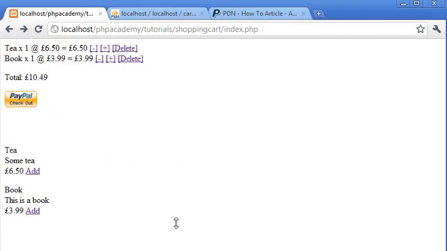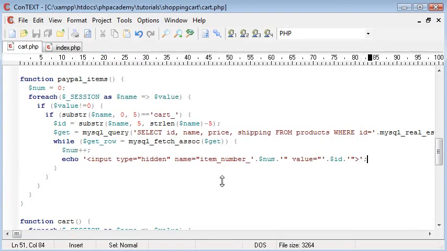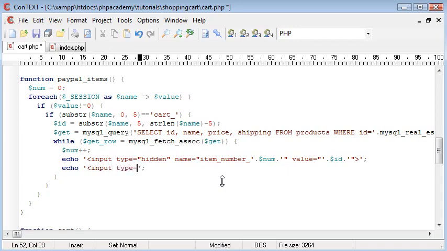The next one that I'm going to do is the item name. So this is pretty straightforward. I'm going to say echo input type equals hidden, name equals item name underscore, and then we concatenate on num again. So we're keeping in line with this.